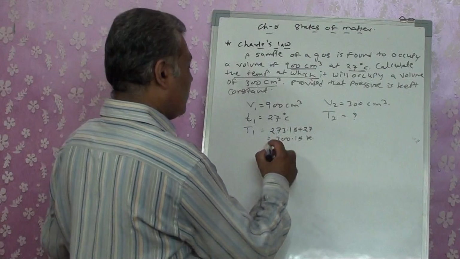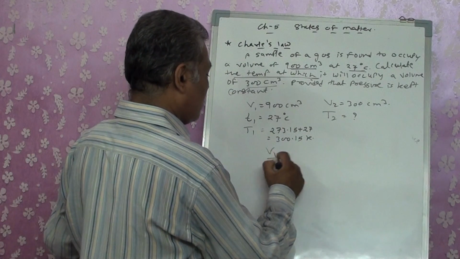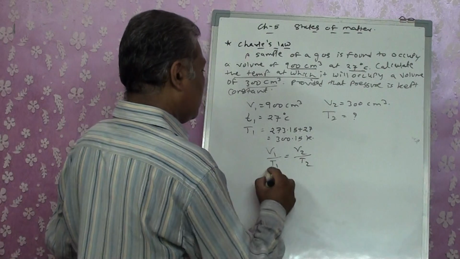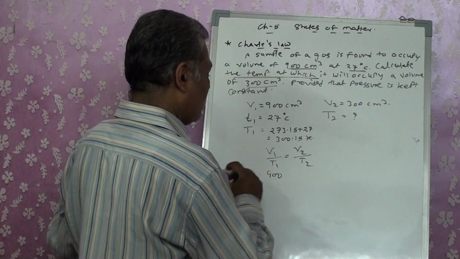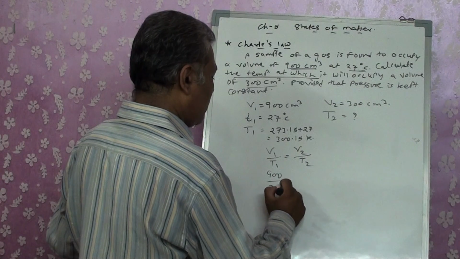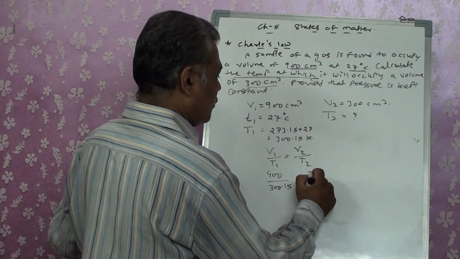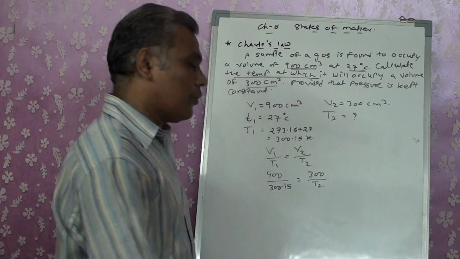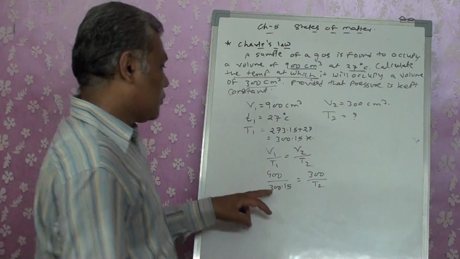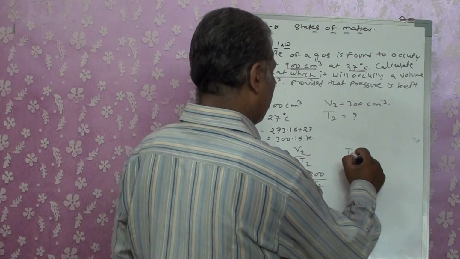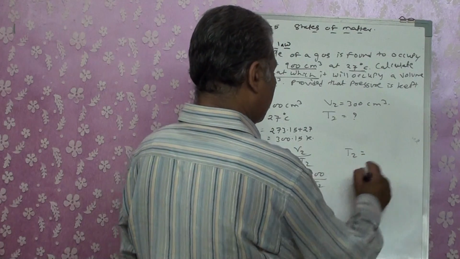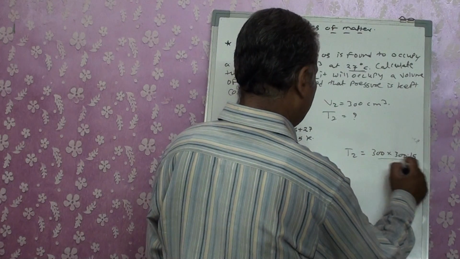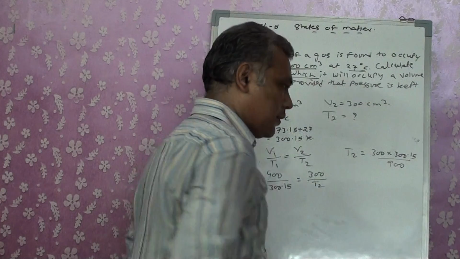Right? So what is the formula? V1 by T1 is equal to V2 by T2. We are given V1 as 300.15, V2 as 300, and T2 we want to find out. So if we substitute it, T2 is equal to 300.15 by 900.